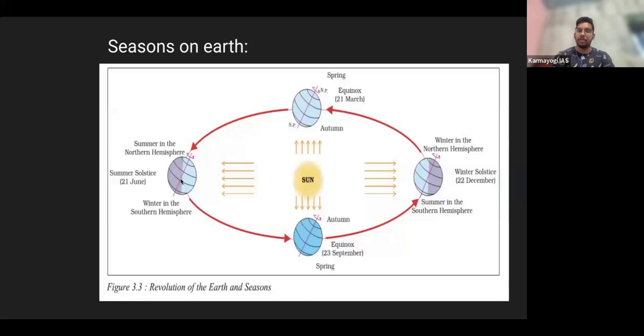So after 3 months of the revolution of Earth around the sun, we get 23rd September, which is called the equinox. Most of the students may get confused here, they may forget in the exam. So on 23rd September, the Northern Hemisphere experiences autumn and the Southern Hemisphere experiences spring.